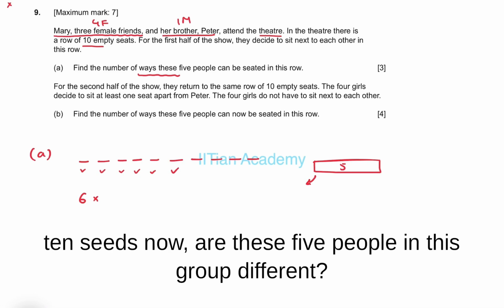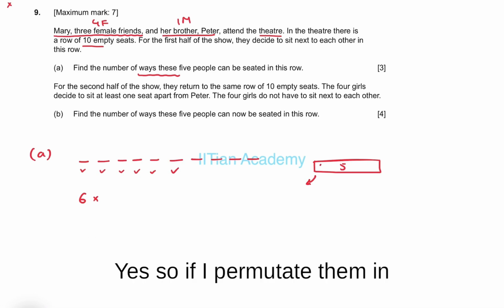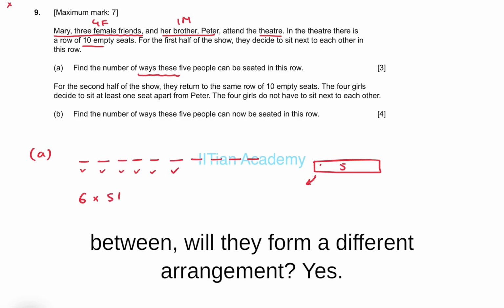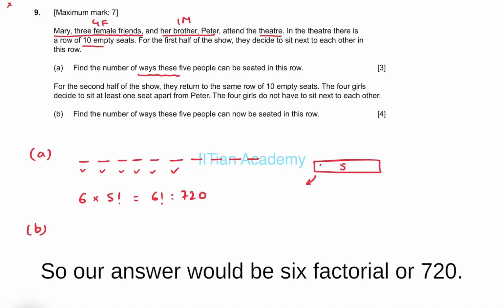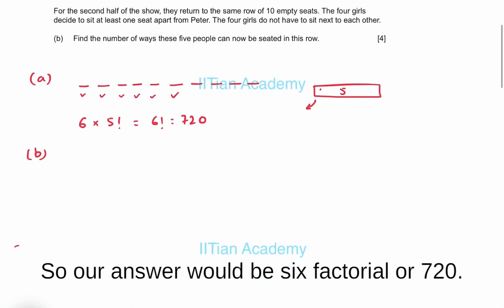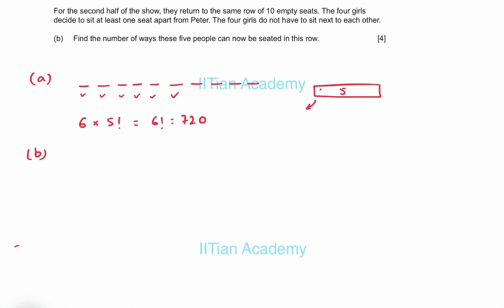Now, are these 5 people in this group different? Yes. So, if I permute them in between, will they form a different arrangement? Yes. So, I can permute this group in 5 factorial ways. So, our answer would be 6 times 5 factorial, or 720.